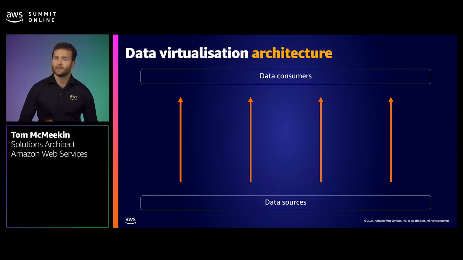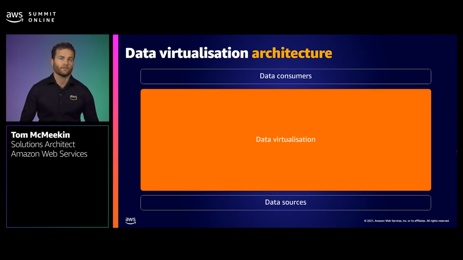Now, one approach to addressing these data integration challenges with connecting data sources to consumers in a complex data landscape is a data architecture practice known as data virtualization. Data virtualization presents end users with a uniform abstracted data layer so that the data sources can be accessed uniformly with minimal movement. From an end user perspective, this is similar to accessing a single local data source with the ability to create a virtual data model by combining data objects from various data sources. So let's take a look at some of the core capabilities required to enable this.